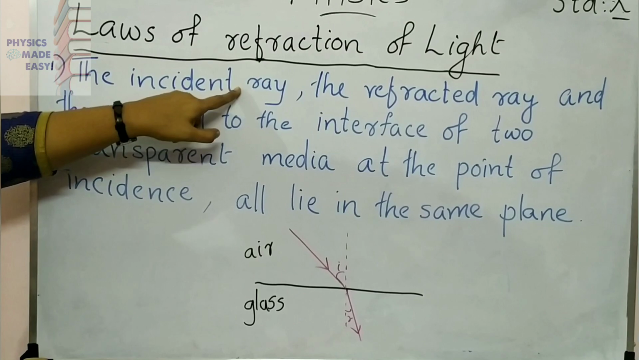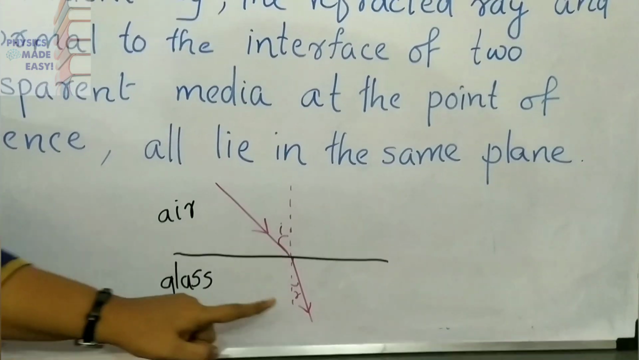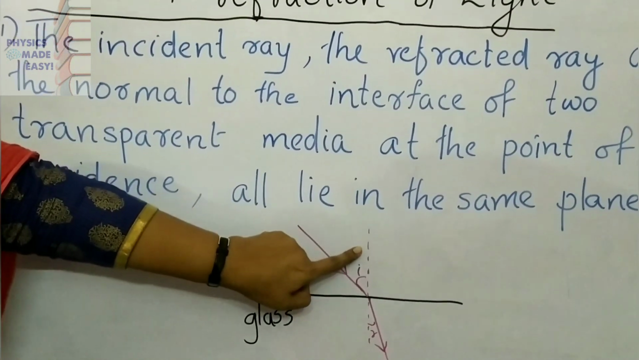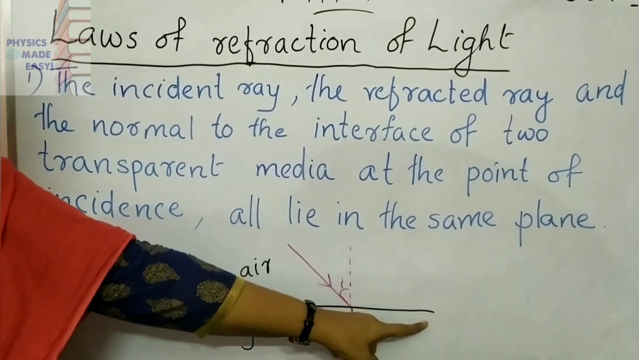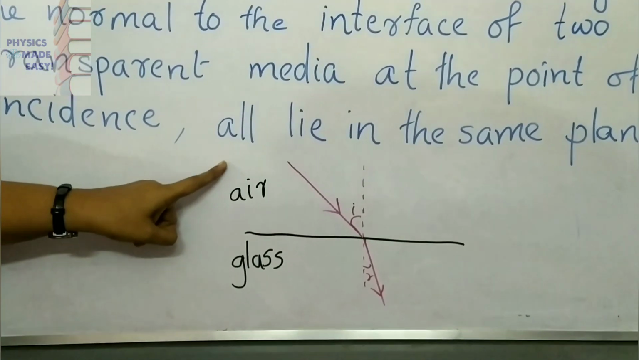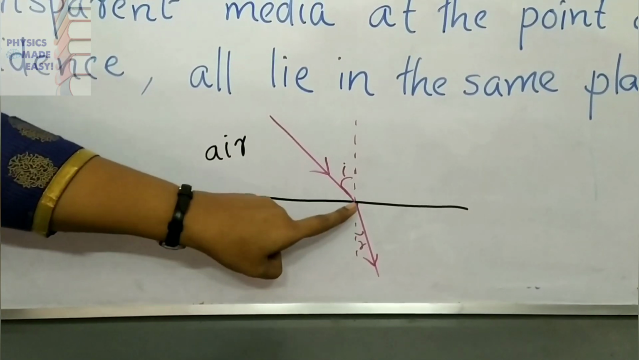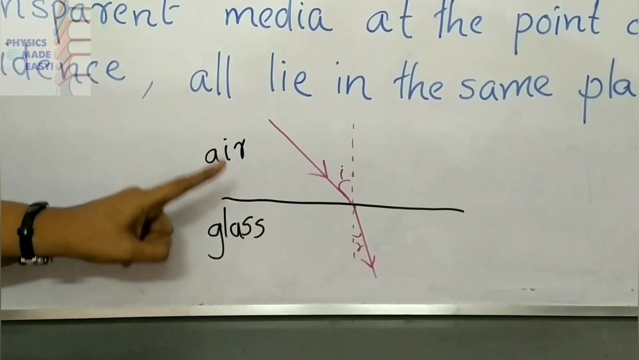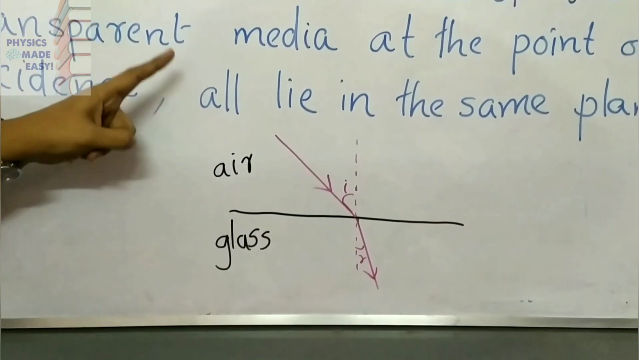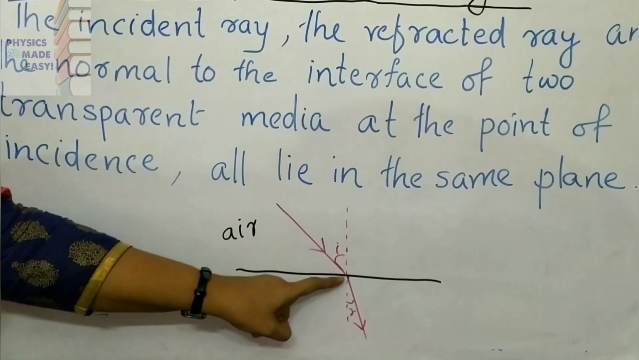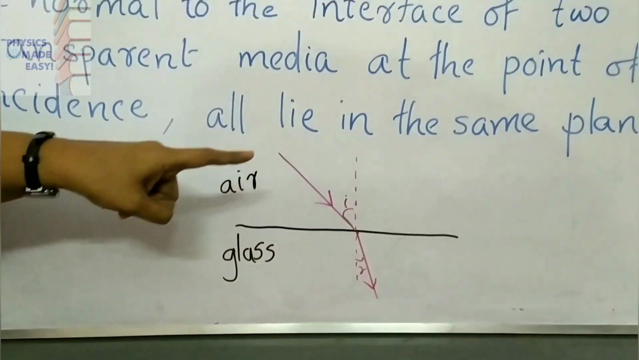Once more, the incident ray, here you can see this is the incident ray, the refracted ray, this is the refracted ray, and the normal. You can see a dotted line here. This is the normal to the interface. This is the interface. Here you can see two transparent media. First one air, you can see light is passing through air, then entering into glass. So two transparent media here, you can see this line here, that is the interface of these two media. So this is the point of incidence, and this normal at the point of incidence all lie in the same plane.